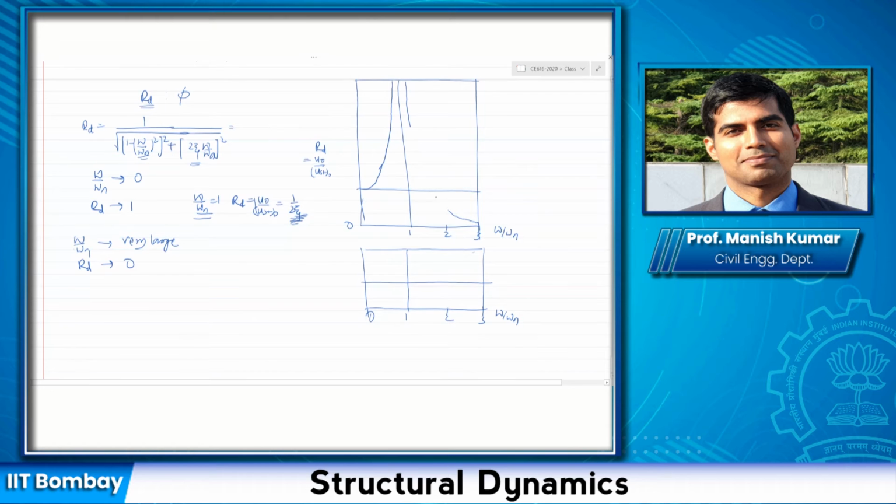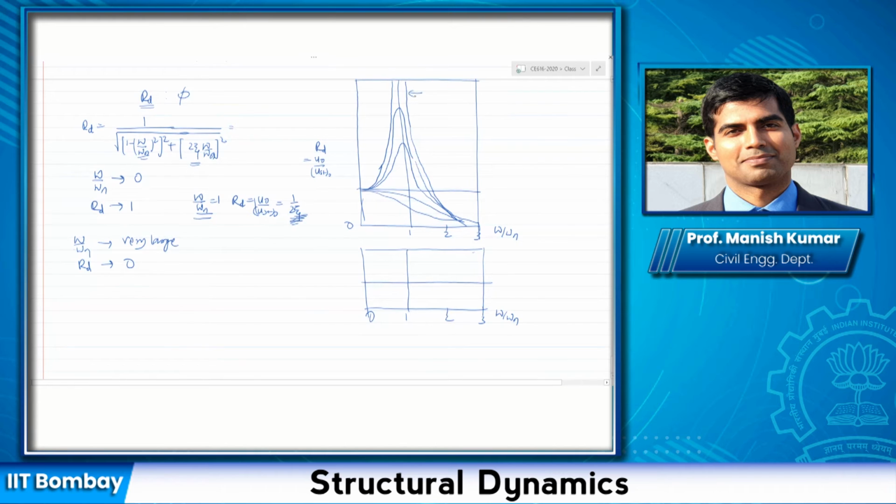As you have non-zero value of damping or zeta, it won't become unbounded. It would be a high value, but it won't be unbounded, and it would be something like this. As you increase the value of damping, the peak at omega by omega n would decrease, and so on. If you keep increasing it, at some point it would become something like this.